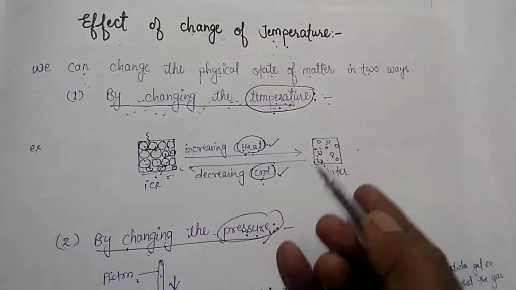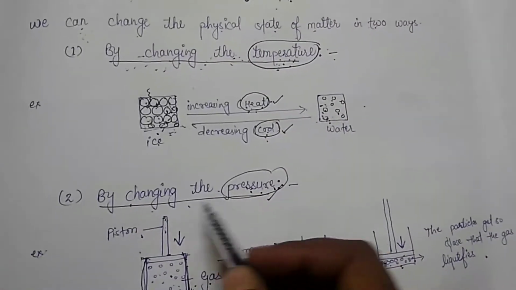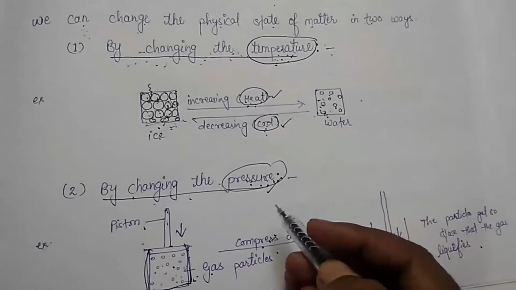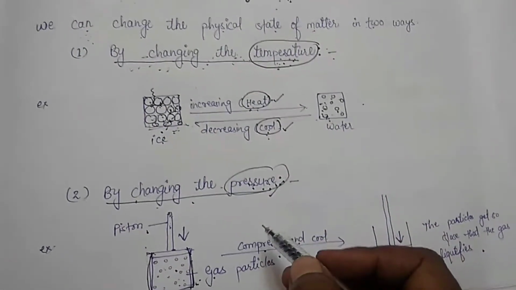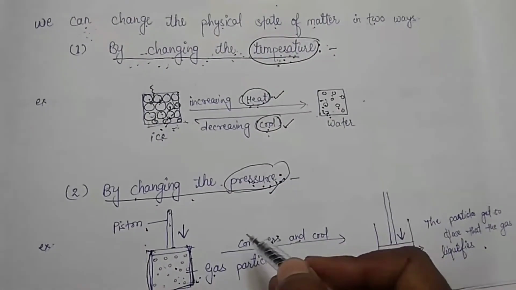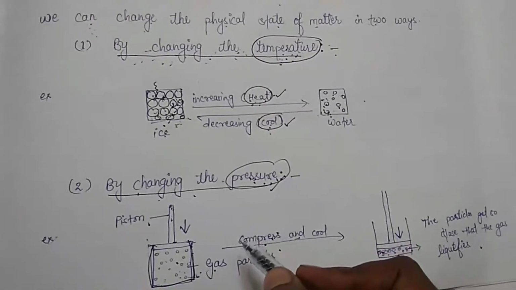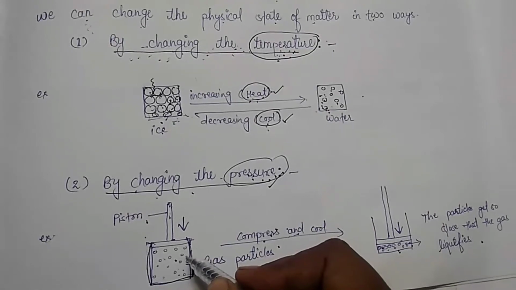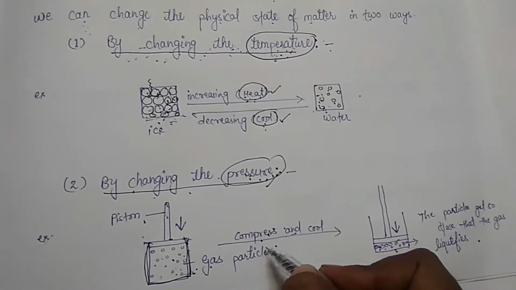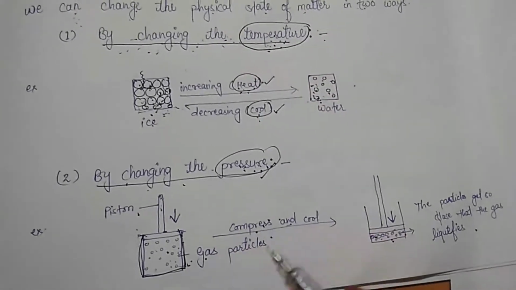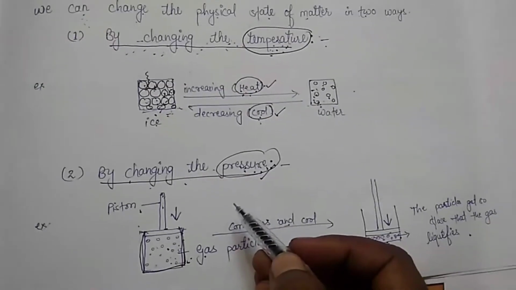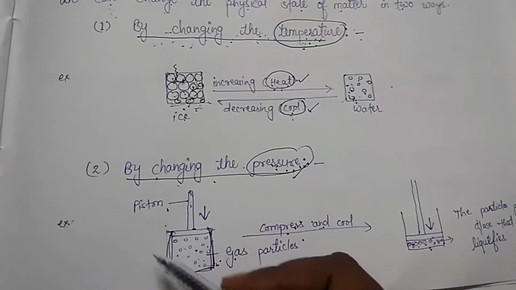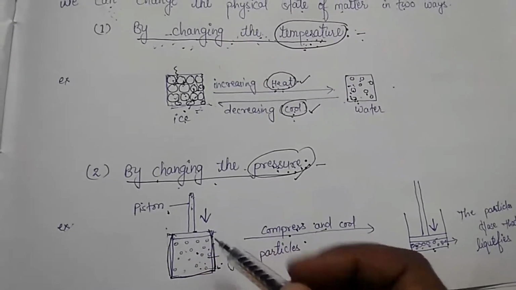Clear? Now second, by changing the pressure. When we say that we can change the state of matter by changing the pressure, it means the state of matter can be changed by increasing or decreasing the pressure on it. Let us take an example to understand this topic. See children, look at this diagram.